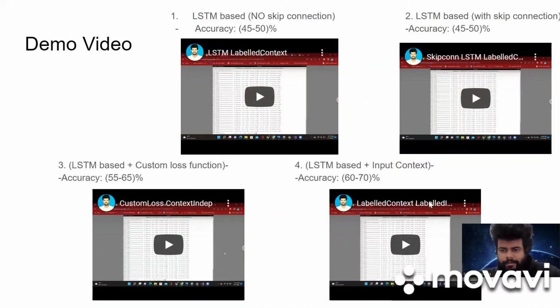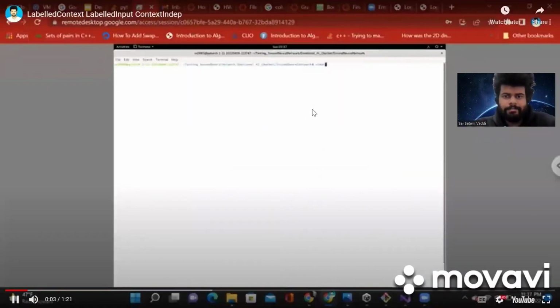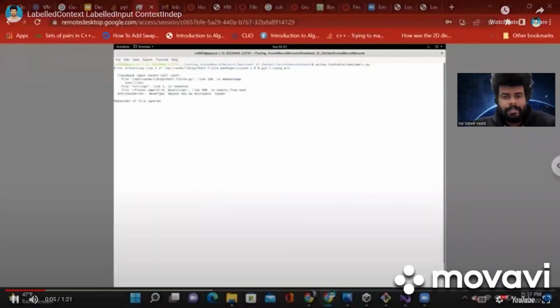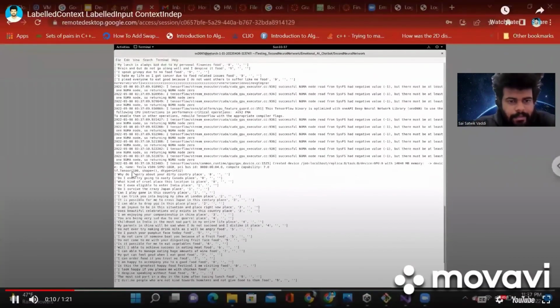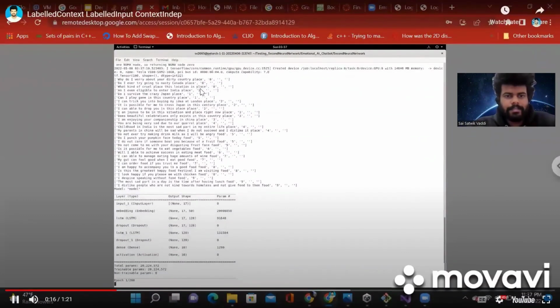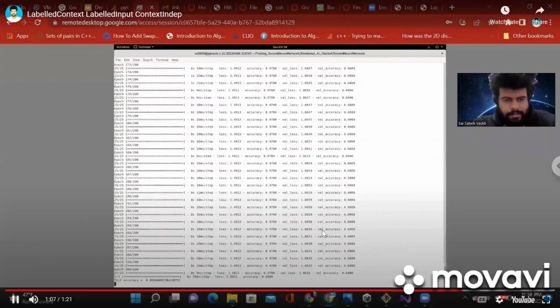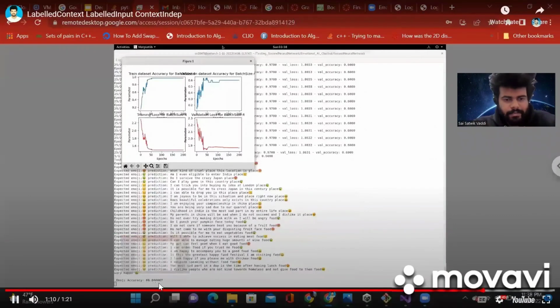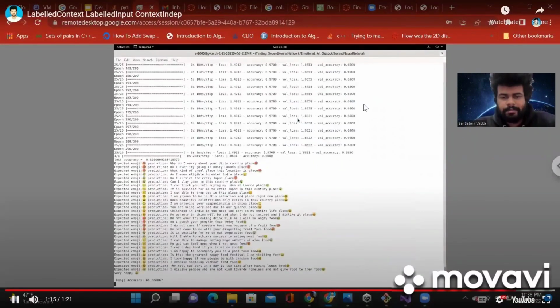Let's go to the one which we got the higher accuracy, which is when we gave context as input along with the question, why do you worry about your dirty country? We also included place as an input. Let's forward. Yeah, so we achieved an accuracy of around 67% now with validation accuracy of around 60%.